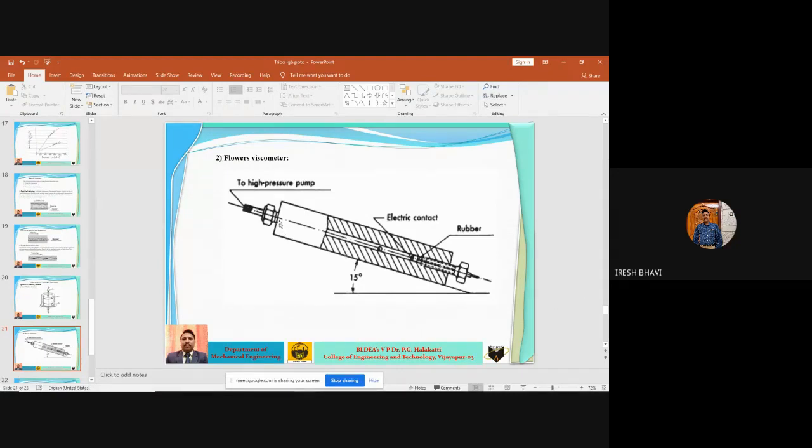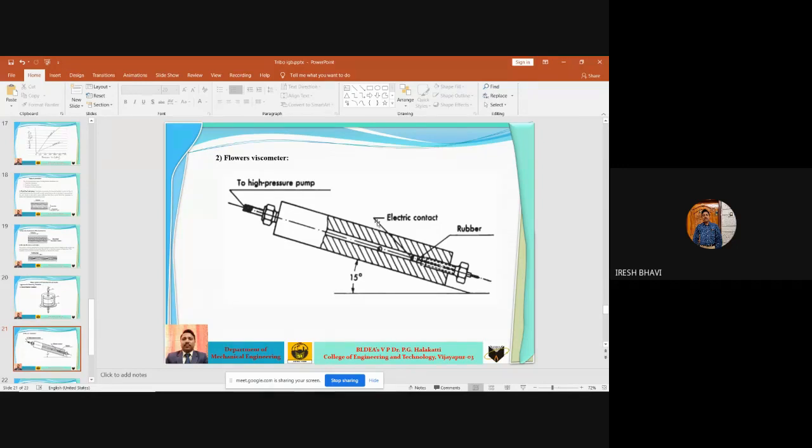Hence, this ball starts rolling down, and when it comes and contacts this point, we come to know that the ball has made contact here, and we measure the time required for the ball to roll from here to here. That time required by the ball to roll is directly proportional to the viscosity of the liquid, or the lubricating oil.